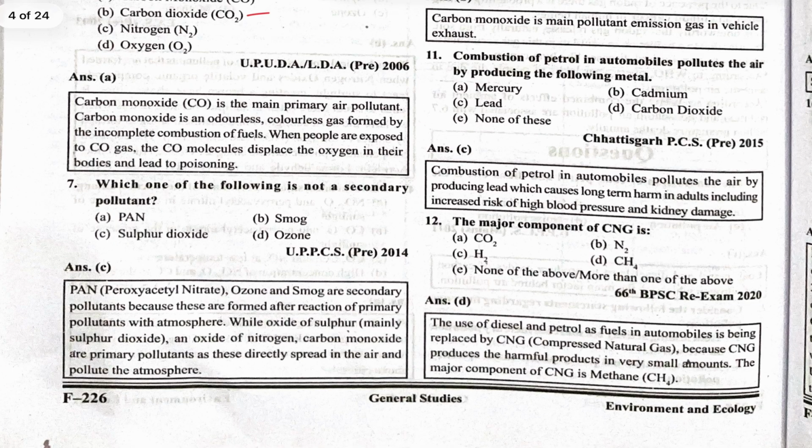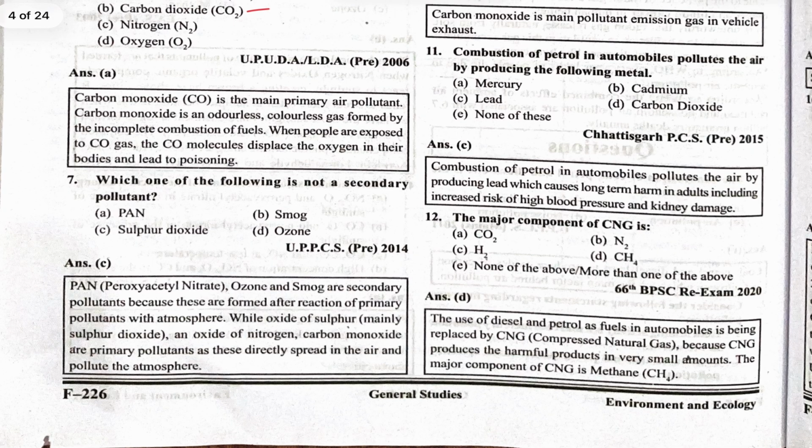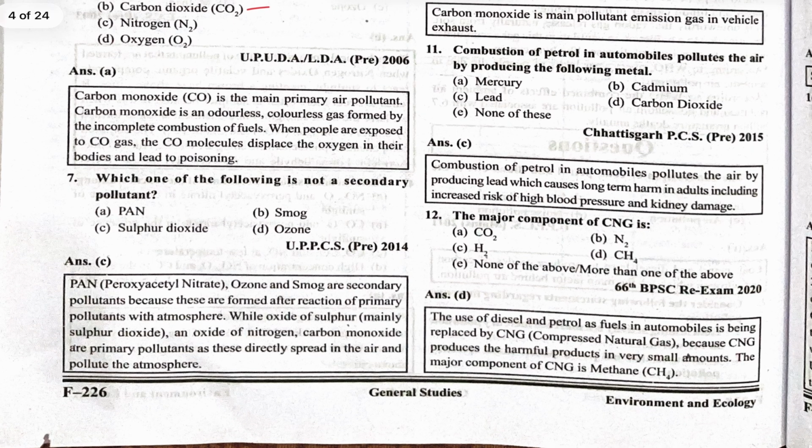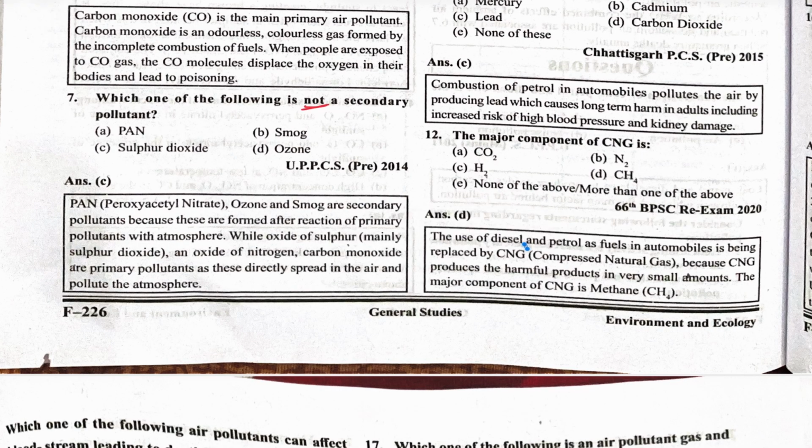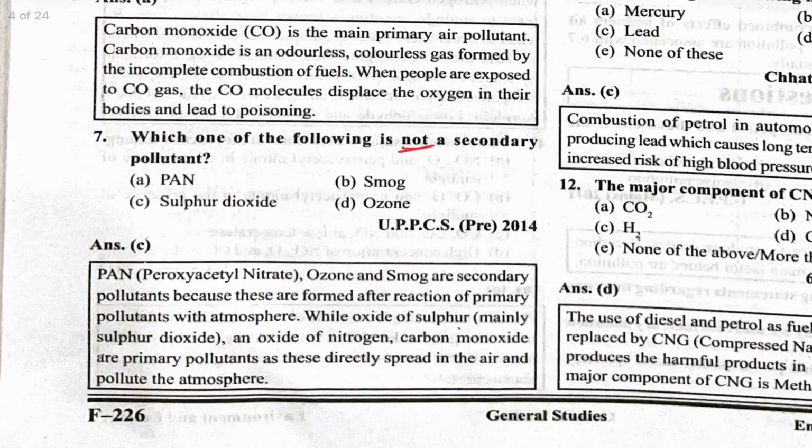Which one of the following is not a secondary pollutant? PAN, peroxyacetyl nitrate, is a secondary pollutant. Smoke is a secondary pollutant. Sulfur dioxide is not a secondary pollutant, it is a primary pollutant. Ozone is a secondary pollutant.